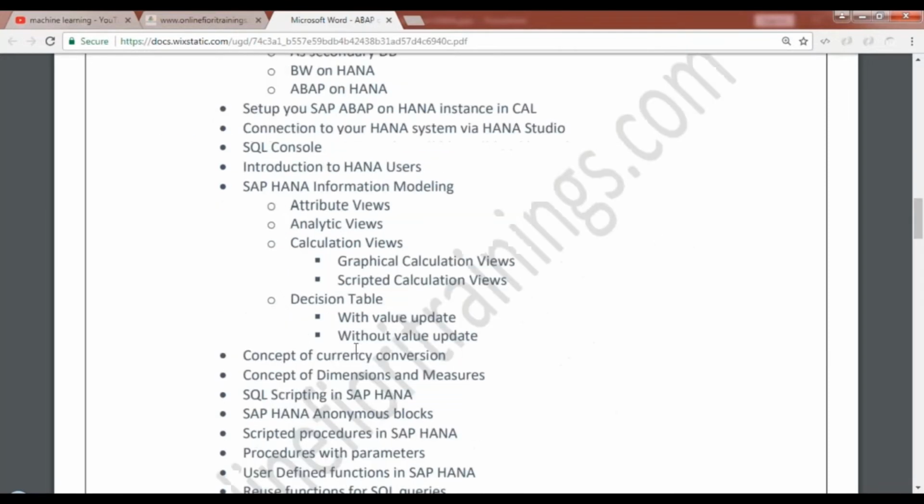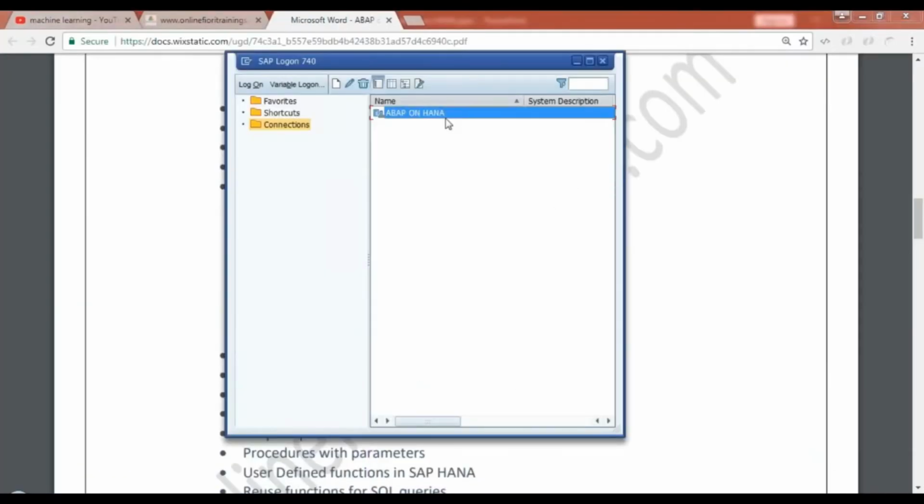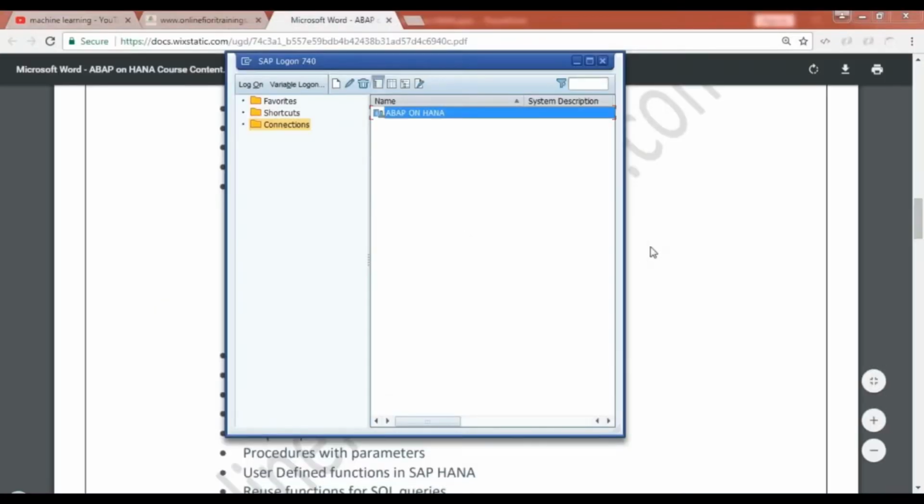Then we look at the SQL console in SAP HANA. We will also see how to connect to our system from our ABAP development tools or HANA Studio. So HANA Studio is nothing but just a client which helps you to connect to the server, just like your SAP GUI. So using your SAP GUI, you can connect to the SAP ABAP application server. Similarly, SAP HANA Studio is another option for us to connect from our client system to the SAP HANA database, as well as our ABAP system from the ABAP development tools on Eclipse. We will look at an introduction to the same in our course.